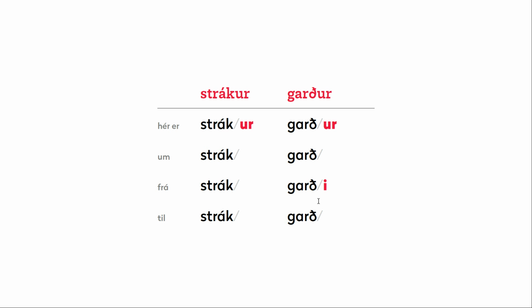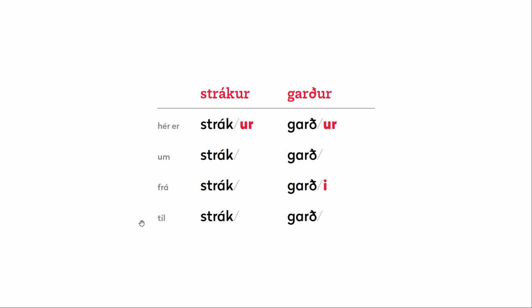The rule of thumb is that if your stem ends in two consonants, as it does here, then we use the dative e, otherwise not. If the stem ends in only one consonant, like here, with strák, then you do not use the e. There are, however, plenty of exceptions, I'm afraid, and sometimes you might even find that both versions are accepted, strák and stráki, for example. So you have that rule of thumb, but I'm afraid you have to learn this through lots of repeated practice, trial and error, and so on.